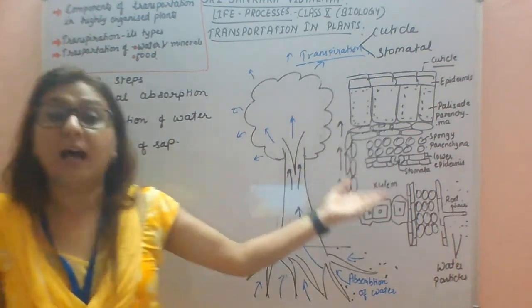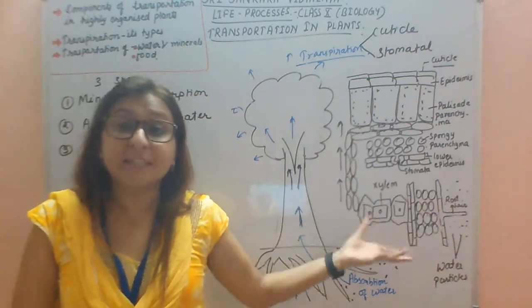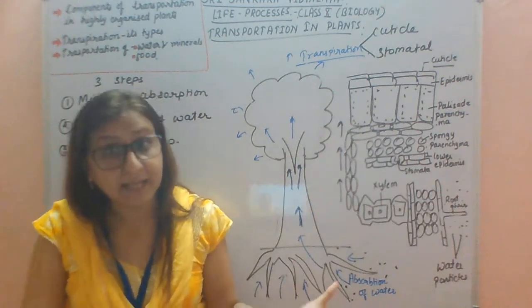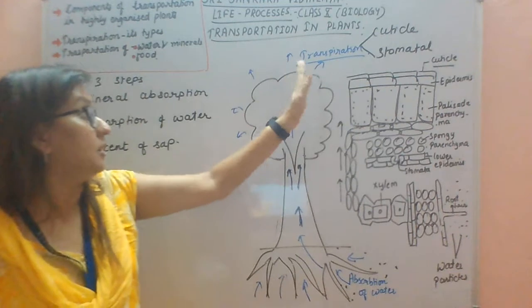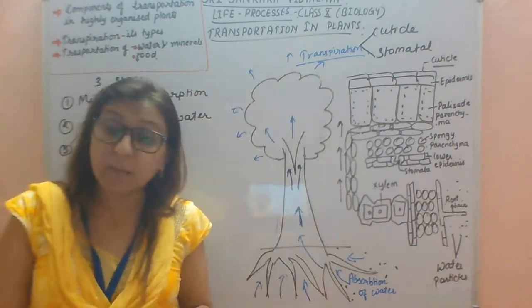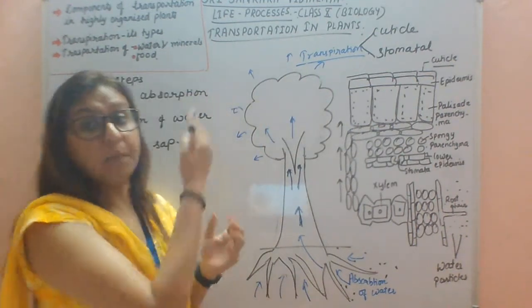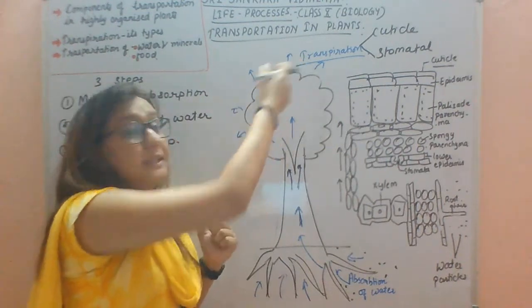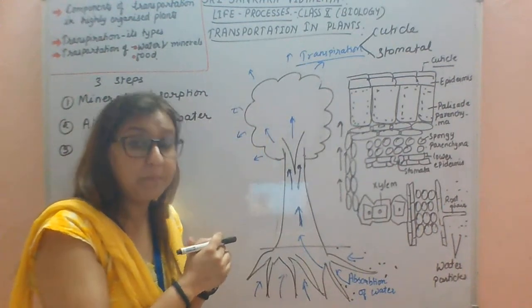That is due to the high root pressure. Why does this happen? Because obviously root pressure is high in the morning time, and the rate of transpiration is low in the morning time. Obviously in the morning the rate of loss of water is low, or you can say that transpiration is low in the morning time.